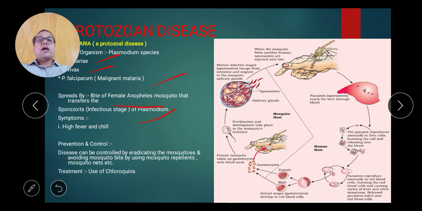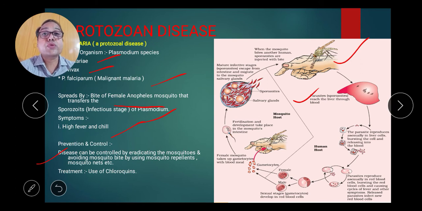Now the symptoms: high fever, chill. Prevention and control: the disease can be controlled by eradicating the mosquito, controlling the spread of mosquitoes. Treatment is using chloroquine, a particular type of chemical. Now, as per the diagram, the infective stage is the sporozoite. When a mosquito bites a healthy person, what happens? It releases infective Plasmodium sporozoites into the blood of the healthy person. The sporozoite, the infective stage of the Plasmodium parasite, reaches the liver through the blood, and it completes an asexual cycle in the liver cell.